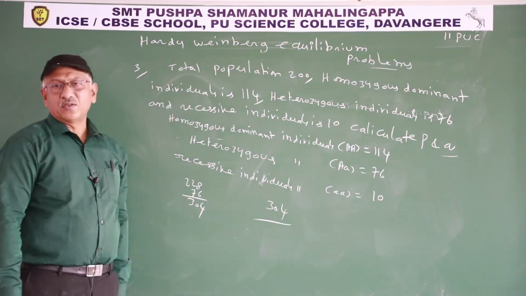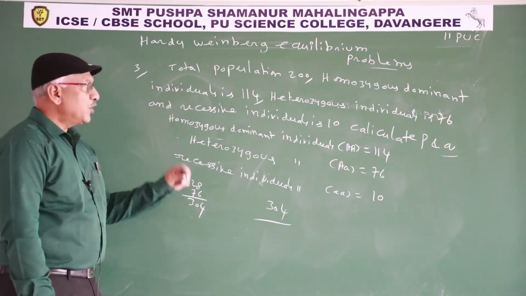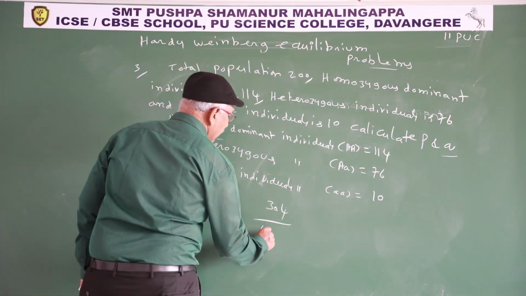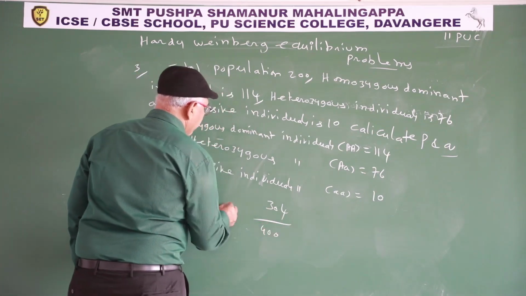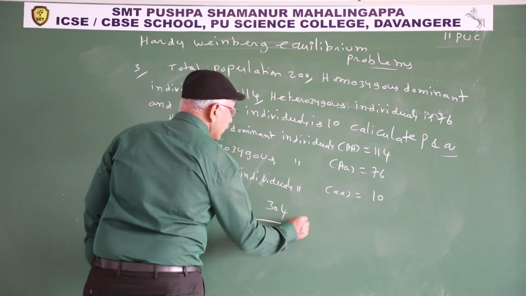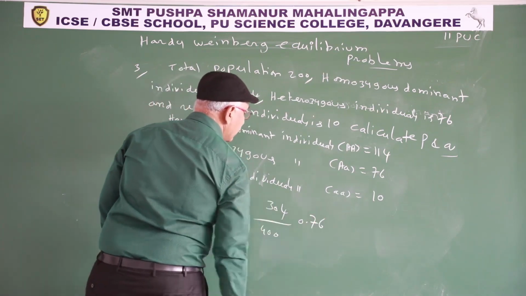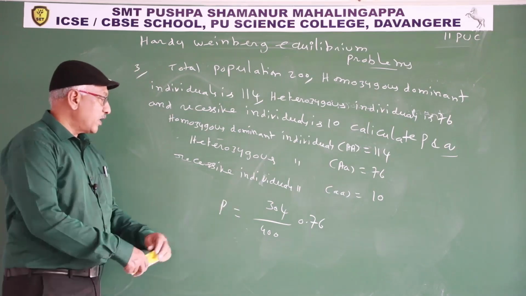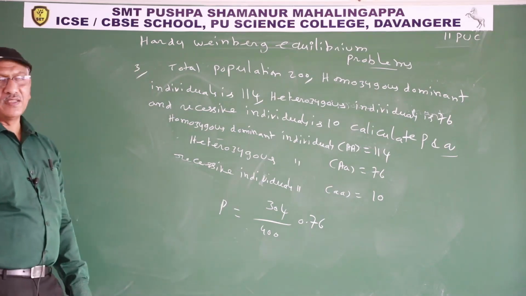Total population is 200. Each individual contains 2 alleles for this character. 304 by 400. So frequency of P is 0.76.